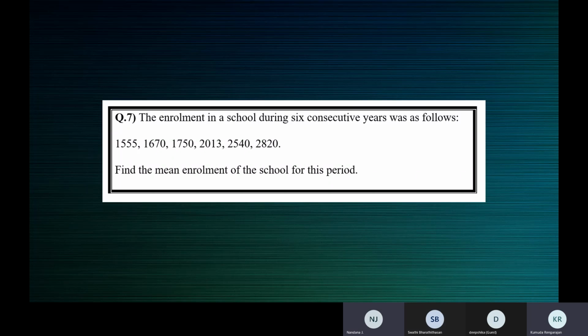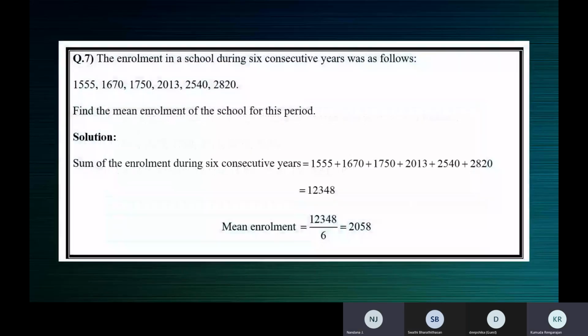Nandana, 12,348 by 6, ma'am. Yes, by 6, because the number of observations is 6, ma'am. We should get the answer as 2,058, ma'am. Okay, children. Somebody wanted to ask something? Ma'am, the answer is 2058.